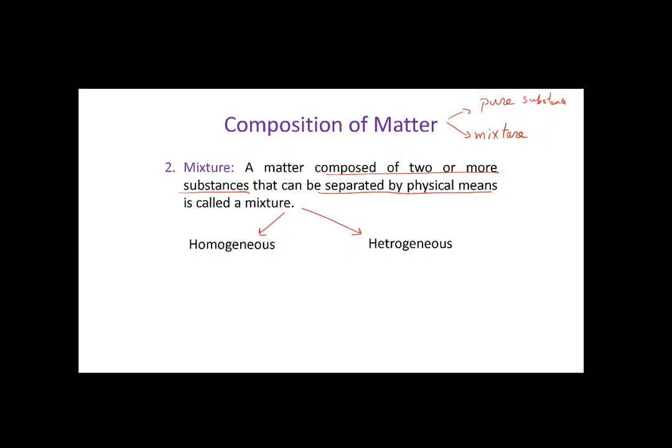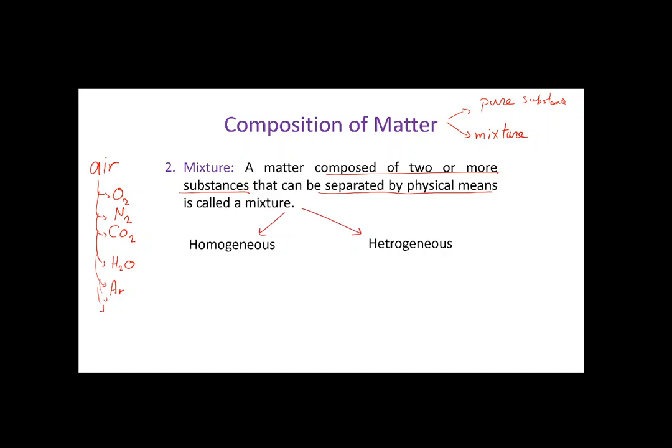Like, for example, the air, الهواء. Air is composed of what, guys? Can you tell me? Oxygen. Nitrogen. Carbon dioxide. Okay. Sometimes there is water vapor. Some argon and maybe some other gases.